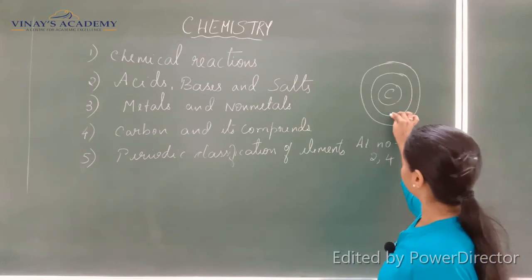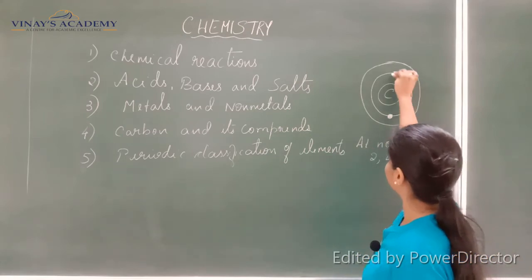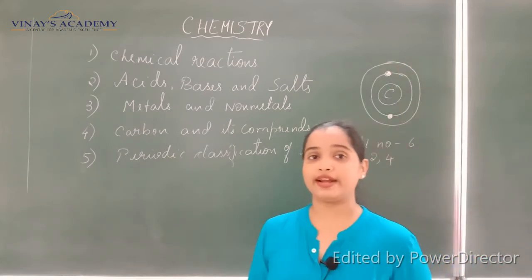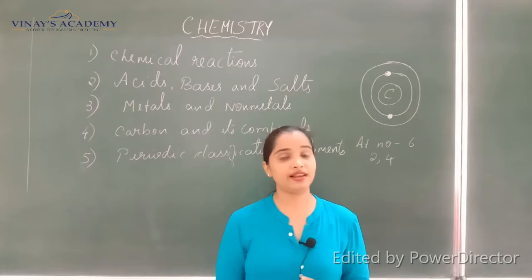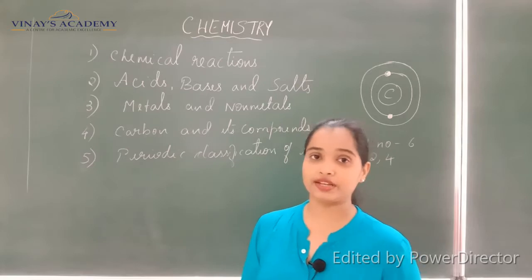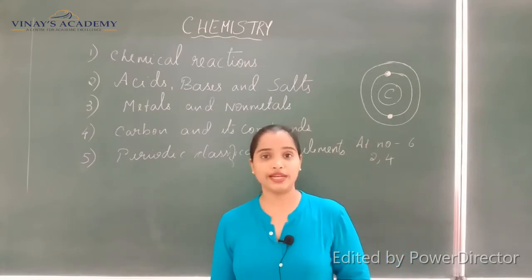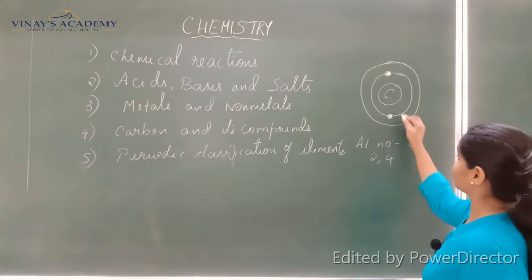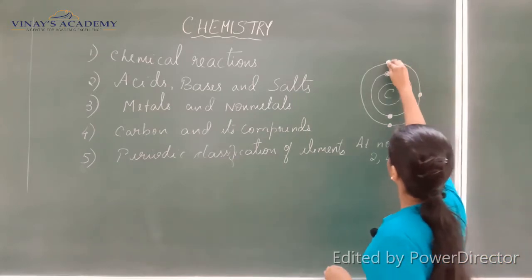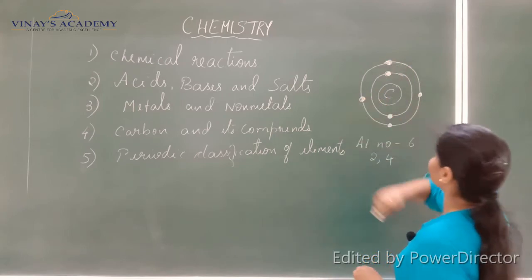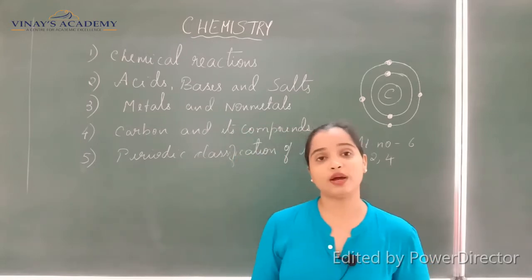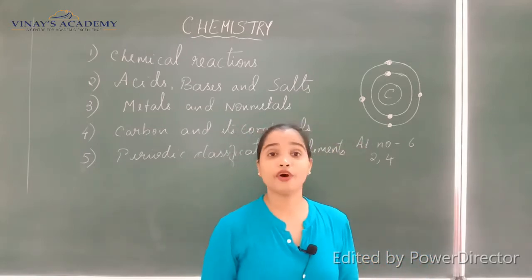So here we have 2 electrons in the first shell. You know the names of different shells present in an atom: K shell, L shell, M shell, N shell, and so on. The first shell is the K shell, which always consists of 2 electrons, and the next shell consists of four electrons. So carbon in its outermost shell has 4 electrons.